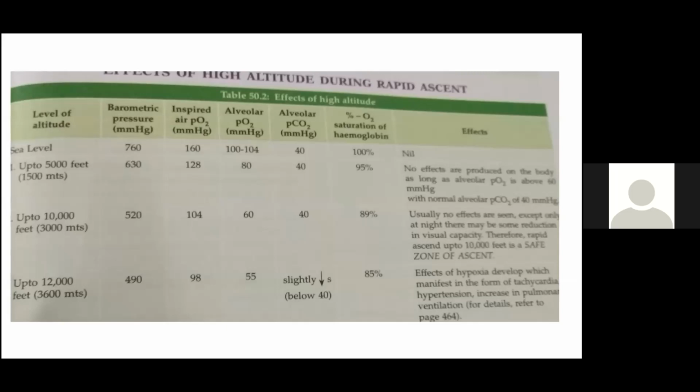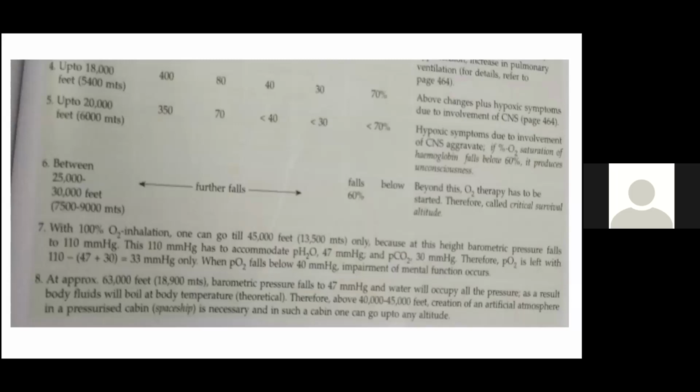when the alveolar PO2 becomes less than 60, that is 55 and all, saturation also becomes 85%. Effects of hypoxia develop, which manifest in the form of tachycardia, hypertension, increase in pulmonary ventilation. Further higher you go, what is happening? The above changes plus hypoxic symptoms due to involvement of CNS. Then if it is up to 20,000 feet, hypoxic symptoms due to involvement of CNS aggravate. Percentage oxygen saturation falls below 60%, it will produce unconsciousness.